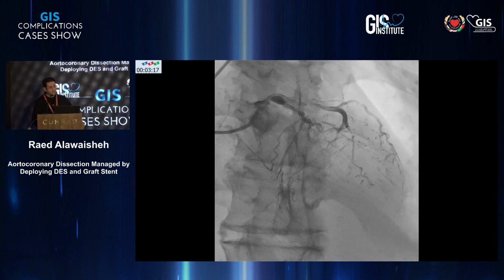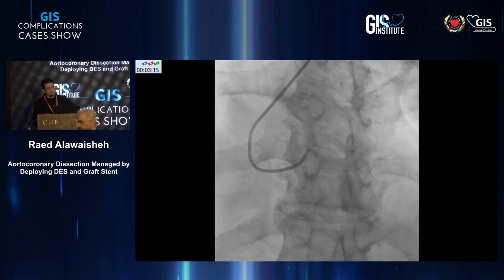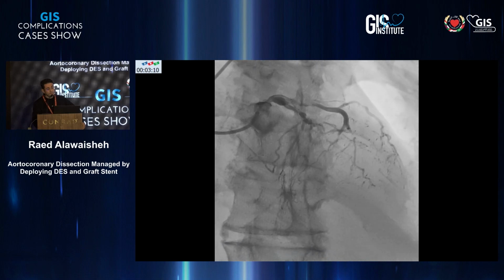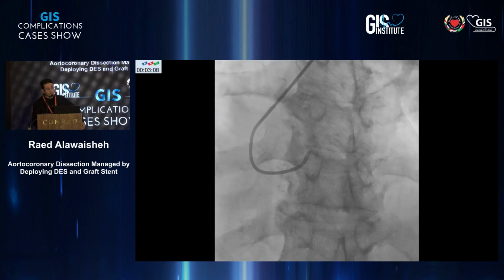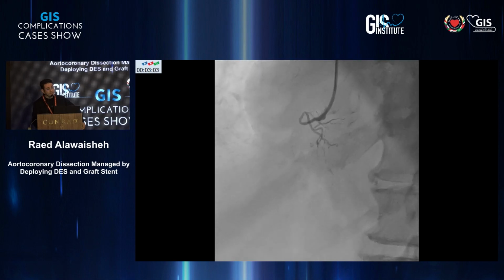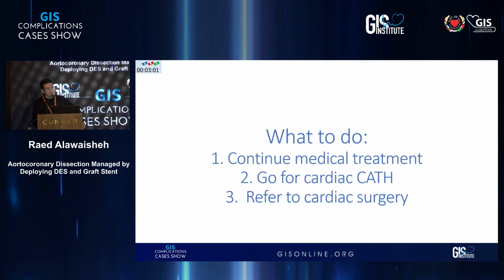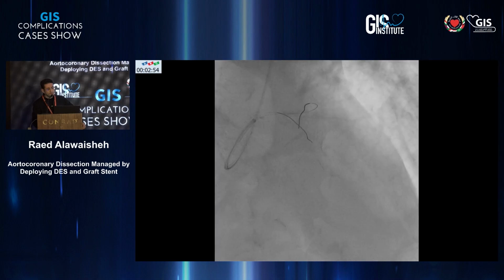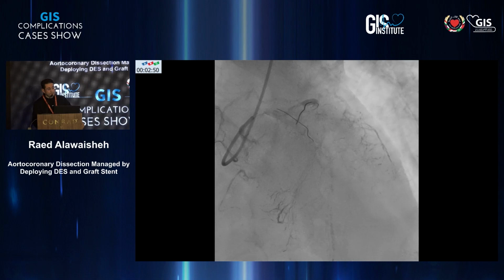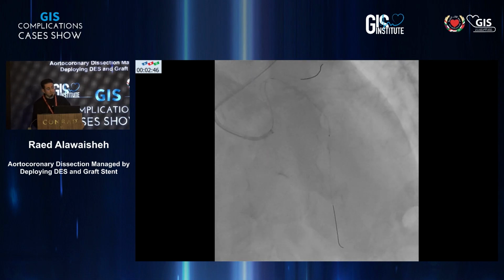And as you can see here, this is the e-carry guide catheter, and you see the left main. There is an aneurysm in the left main, and also you can see the CTO in the LAD, the OM has a segmental lesion, and also the RCA. So to stop here or to go in, after arrangement with the family, the patient, the surgeon and the team, we decided to go for intervention.